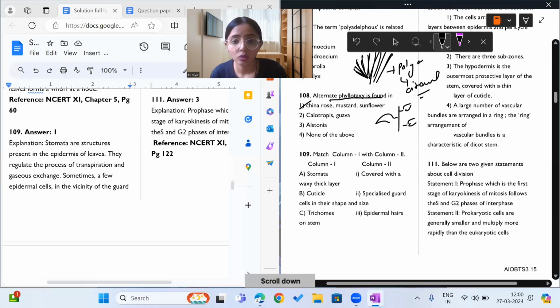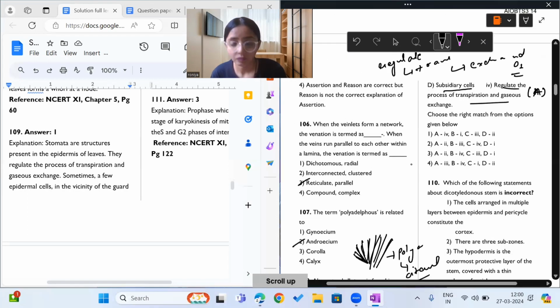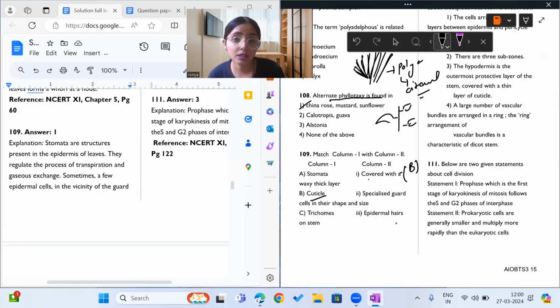Moving on to option B, that is cuticle. What does cuticle say? Cuticle is covered with the wax. Cuticle is nothing but a waxy thick layer. So B is 1. Now what does C say? C is trichomes. They are epidermal cells present on stem. Trichomes are hair-like structures which arise from the epidermis of the stem. So C is 3.